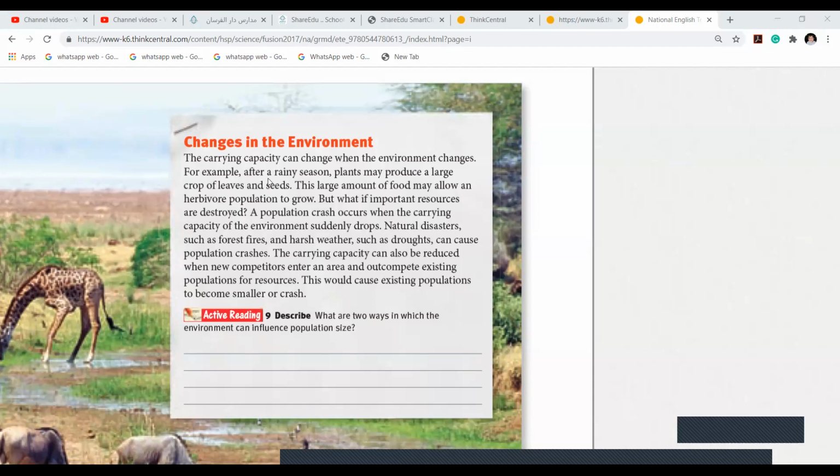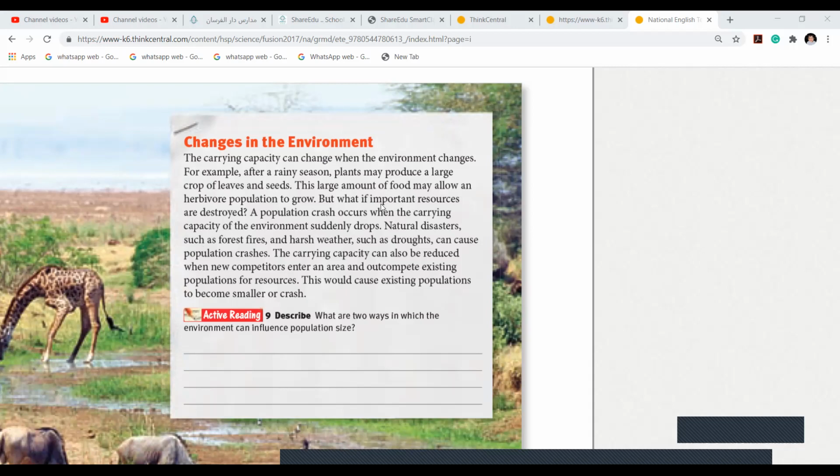For example, after a rainy season, plants may produce a large crop of leaves and seeds. This large amount of food may allow an herbivore, giraffe, zebra, rabbits, all these are herbivores, right? They eat plants. So they will love to have more food and they will grow more and more.